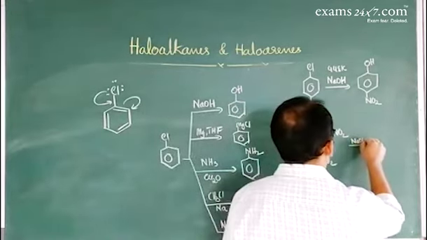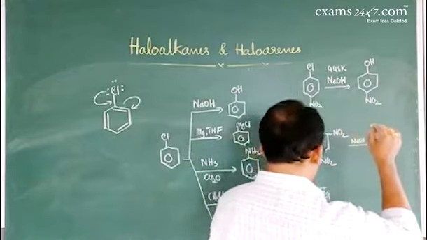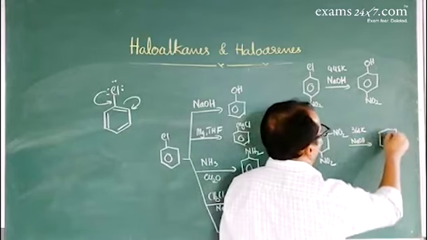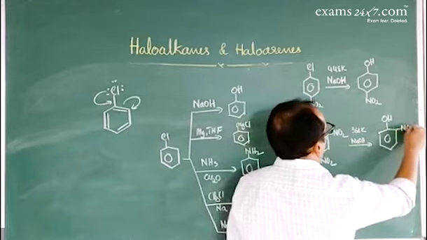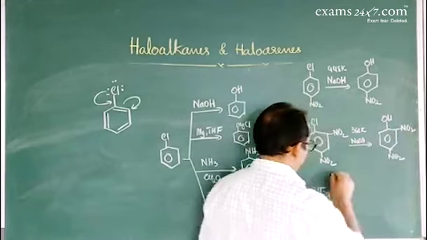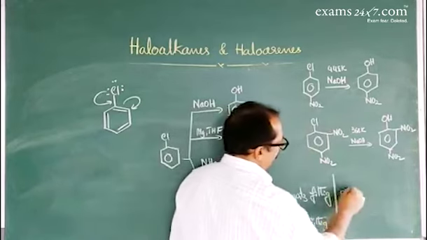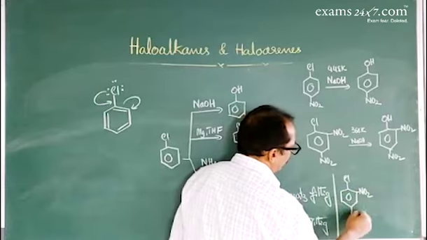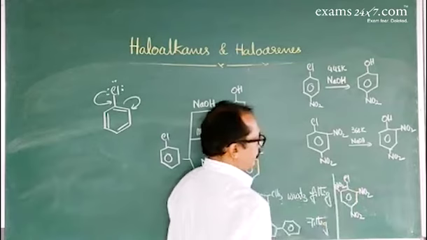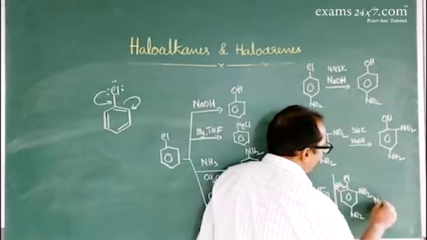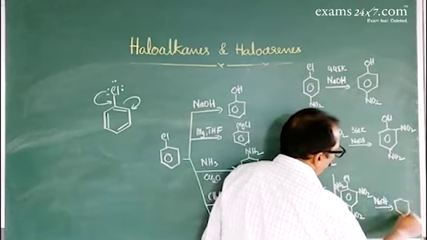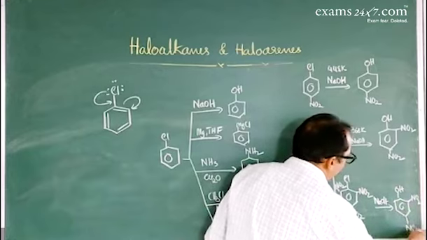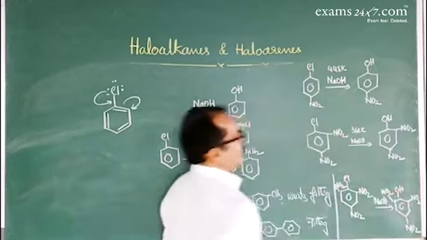This reaction is carried out in the presence of sodium hydroxide and the temperature is 368 Kelvin. The chloro group is replaced by an OH group. 2,4-dinitrophenol is formed. One more reaction, where there are 3 nitro groups attached to the benzene ring of chlorobenzene. This is just by warming. In the presence of sodium hydroxide, the chloro group is replaced by an OH group. This compound is called picric acid.